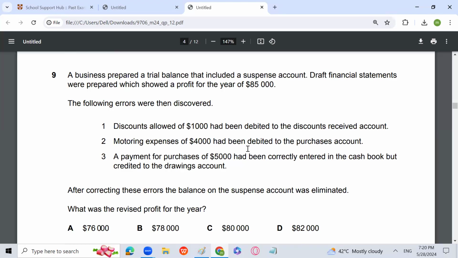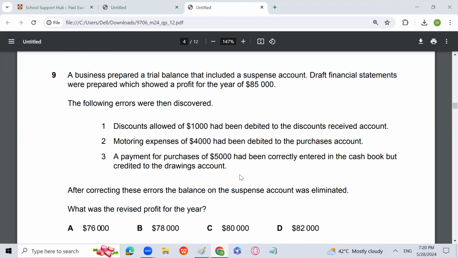The profit will be reduced by how much? The first entry won't affect profit. The second entry, discount allowed had been debited to discount received account. So discount received is going to be credited, and discount allowed is going to be debited. So the net effect on profit will be 0. Motor expense of 4,000 had been debited to purchases account. Purchases credit and motor expense debit. Again, the payment of purchases of 5,000 had been correctly entered in the cash book, but credited to drawings account.